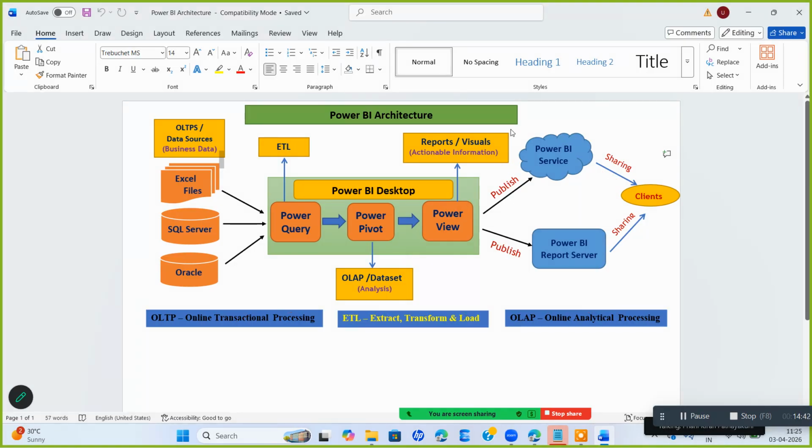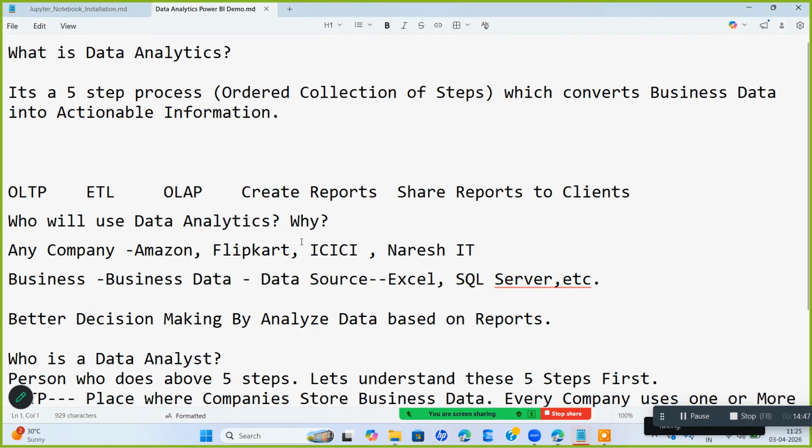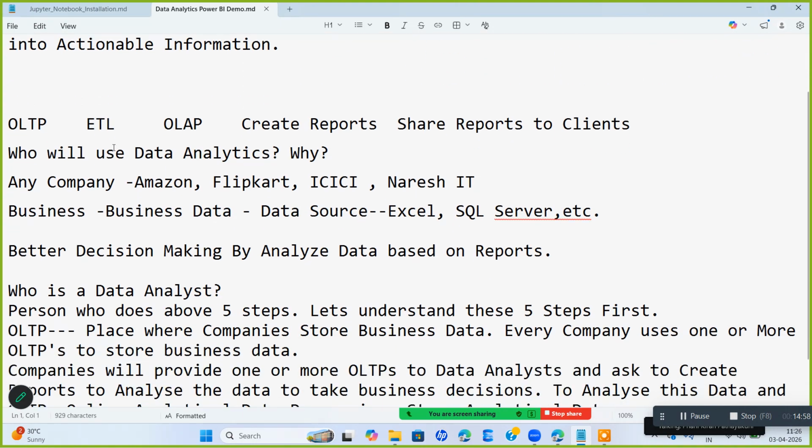Next, we'll go with this. Now we will read this. What is data analytics? It is a 5-step process, an ordered collection of steps which converts business data into actionable information. OLTP. It is meant to perform ETL activities, and then you will have OLAP, and then you will create the reports, and then you will be sharing the reports to the client. Clear?